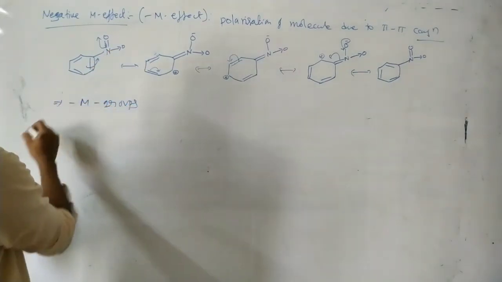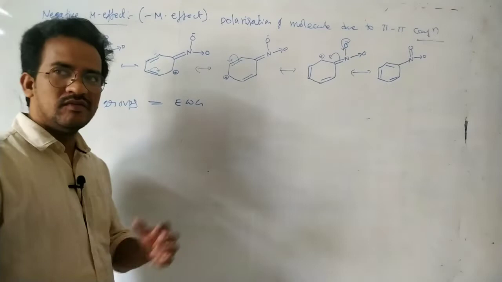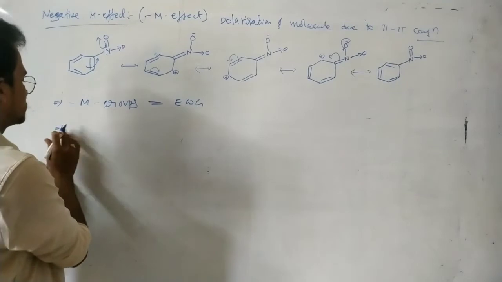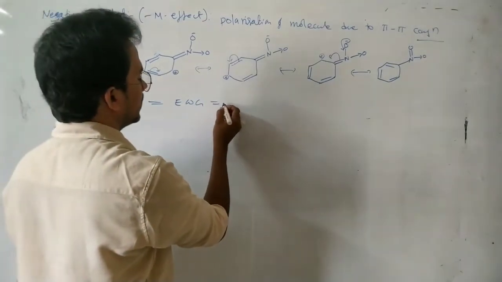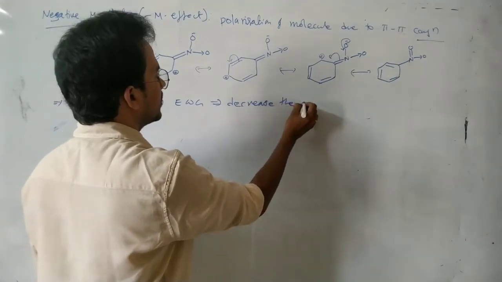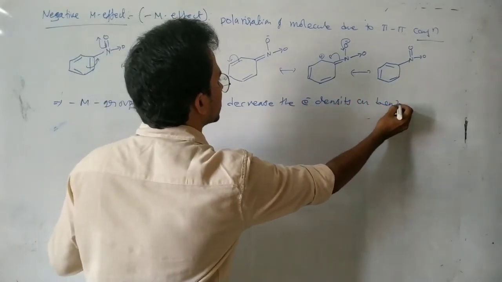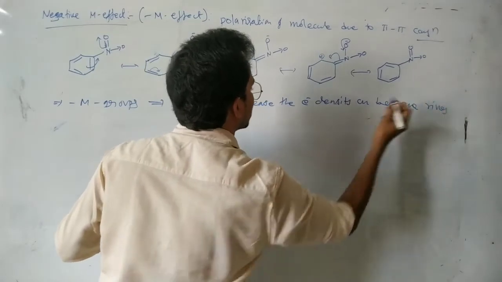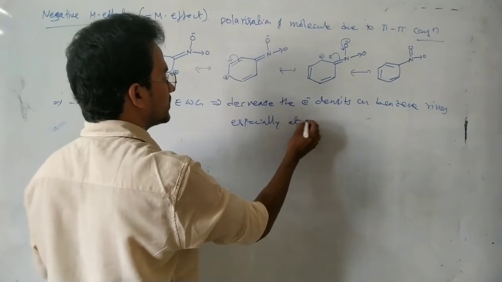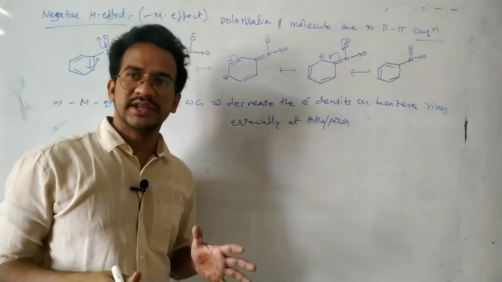Minus M groups are electron withdrawing groups that attract the electrons towards themselves. And electron withdrawing groups decrease, very important point, the electron density on the benzene ring, especially at ortho and para.